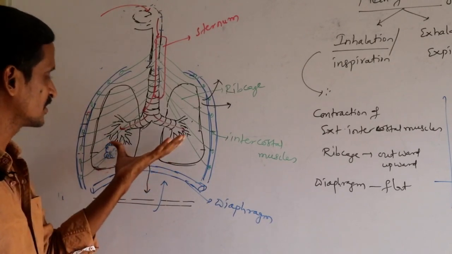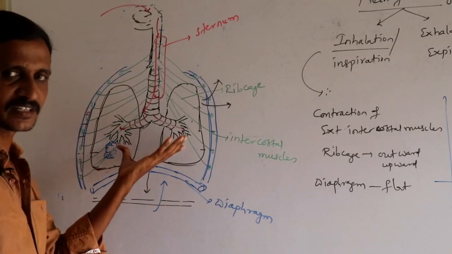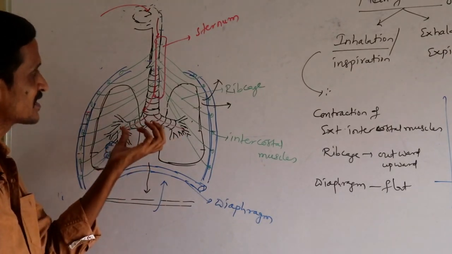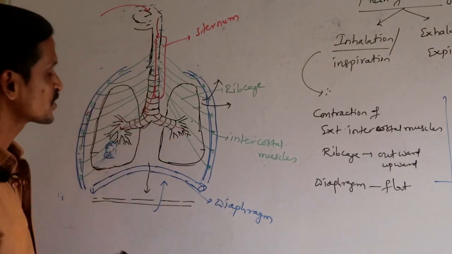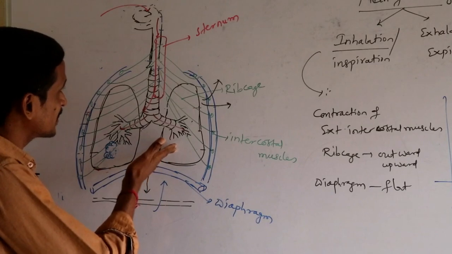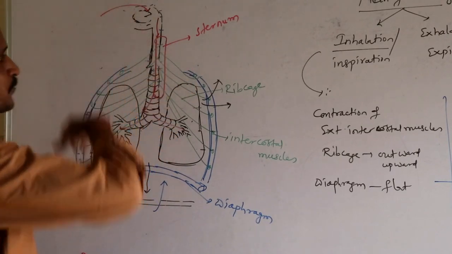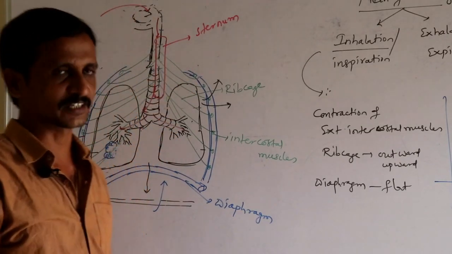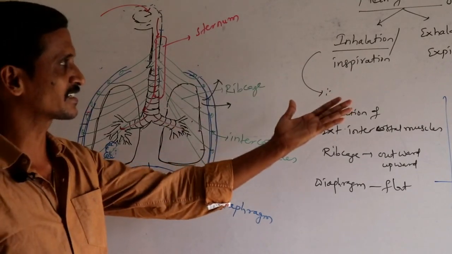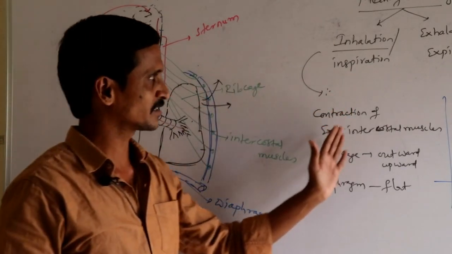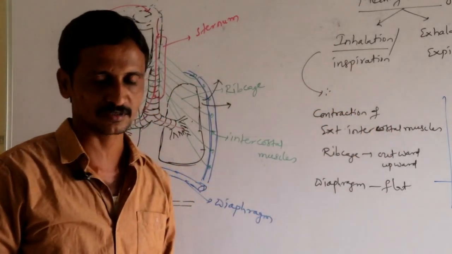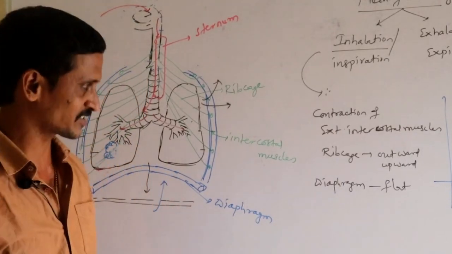Because of that, the atmospheric pressure inside the lungs is increased compared with outside. So air from inside is forcibly sent outside. That is called exhalation. So inhalation and exhalation are almost opposite actions.